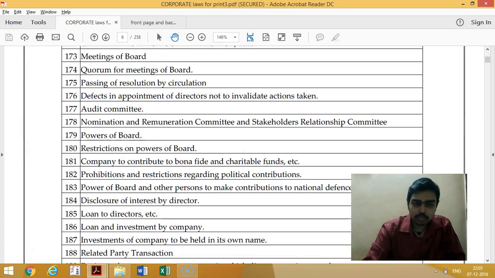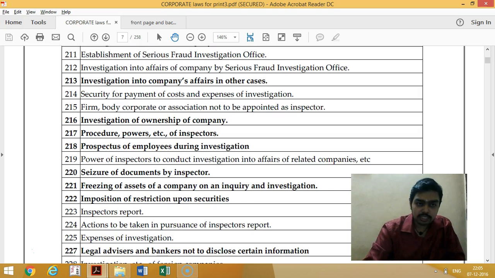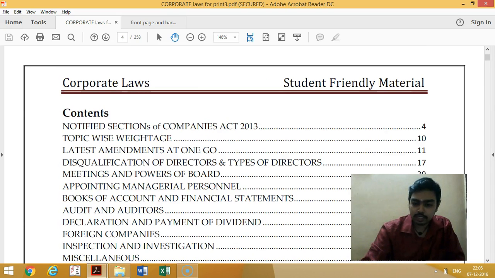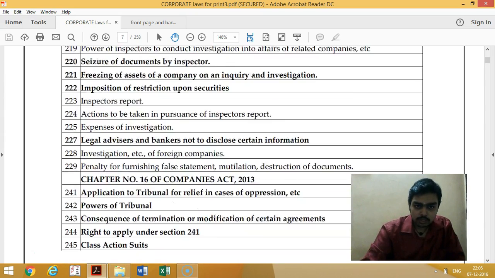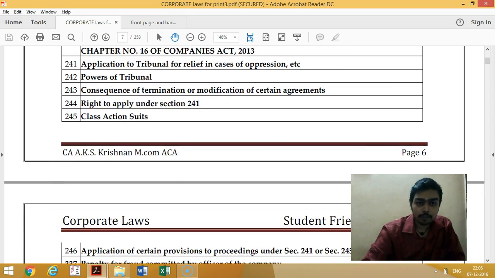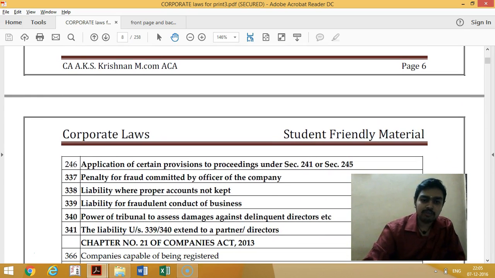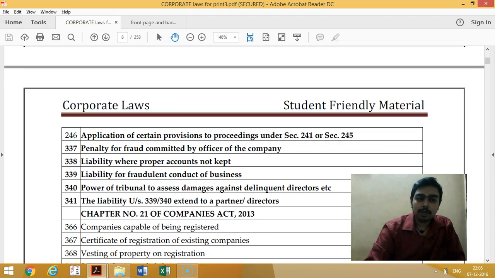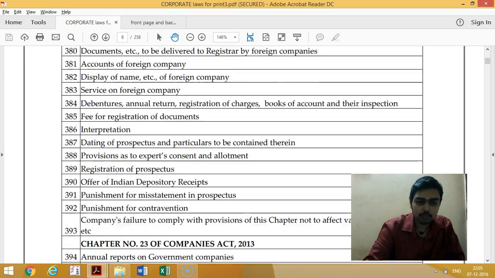These are the new sections in investigation: 213, 216, 217, 218. Then there is NCLT oppression and mismanagement, a new chapter, sections 241 to 246. Connected with that, some sections from winding up have been introduced, though winding up as such is an old chapter from 1956. Only to the extent of these 4 or 5 sections, they are covered in this book.